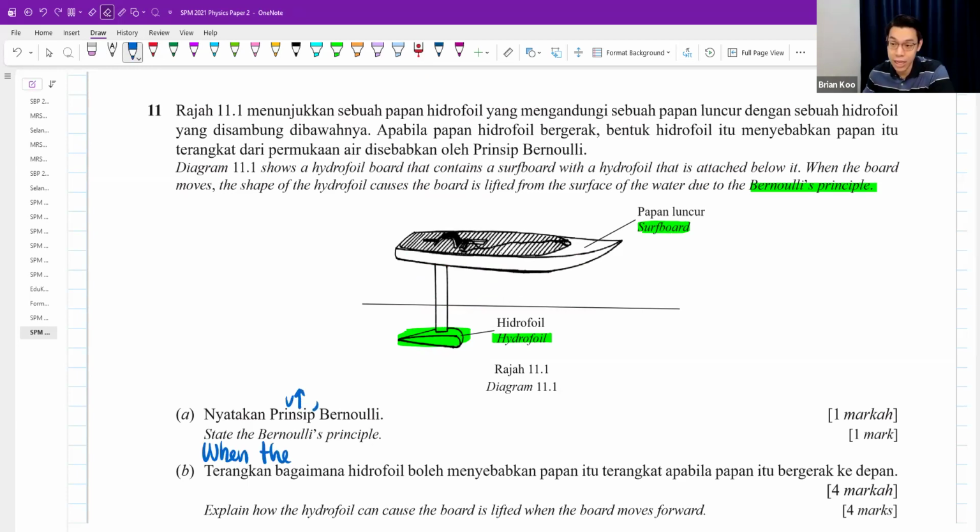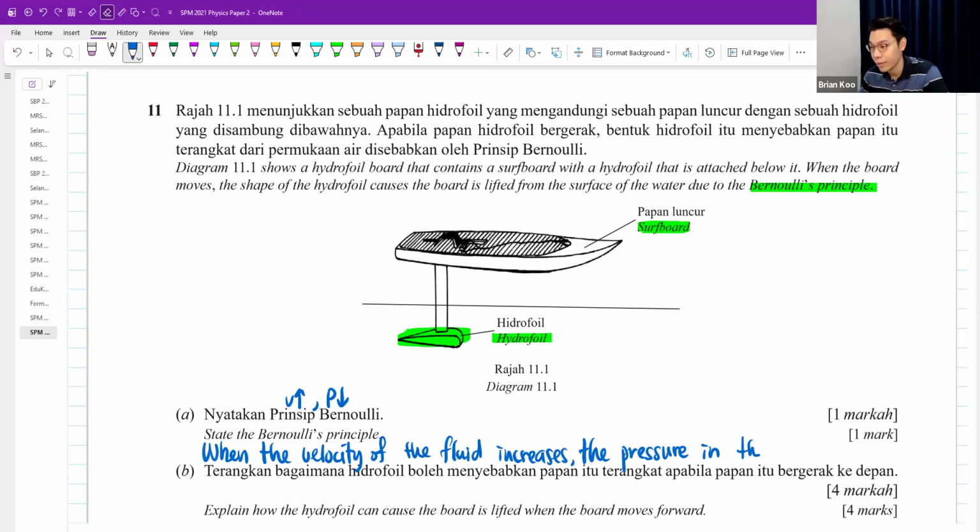Velocity increases, pressure decreases. When the velocity of the fluid increases, the pressure in the fluid decreases. If your sentence sounds a little different, it's fine. But as long as you mention this, one increases, one decreases, it's correct already.